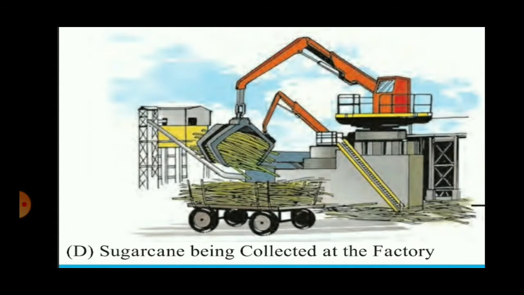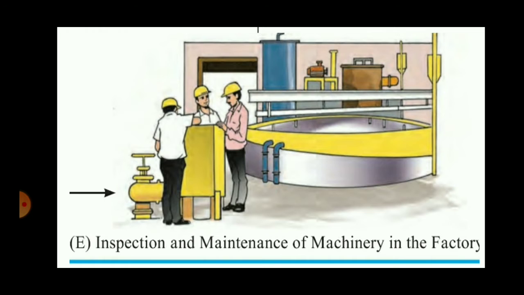Sugarcane is being collected at the sugar factory, again service is being provided here, so this is also a tertiary occupation. Inspection and maintenance of machinery at the factory. There are different machineries which will be doing the work of processing the sugarcane. First of all, the sugarcane juice will be extracted. This juice will be converted into sugar. So there are different factories. The sugarcane which is brought from the field is inspected, and the machineries have to be well maintained. This job is done by experts who have special skill and special knowledge in this particular field. So this is a quaternary occupation.